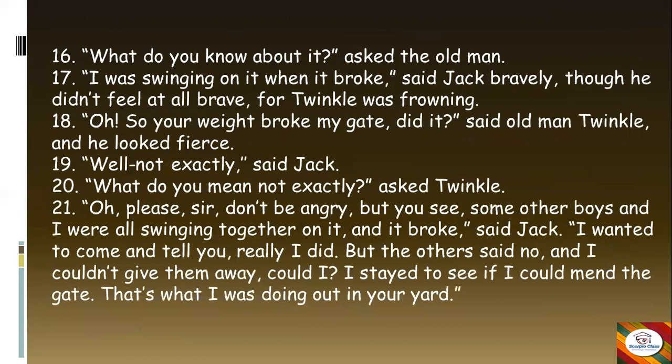He says, "I was swinging on it when it broke," said Jack bravely, though he did not feel at all brave, for Twinkle was frowning. Okay, so Jack is taking the blame on himself. He said it very confidently, though he was not so brave from inside, because Twinkle is frowning, as if he is very angry.